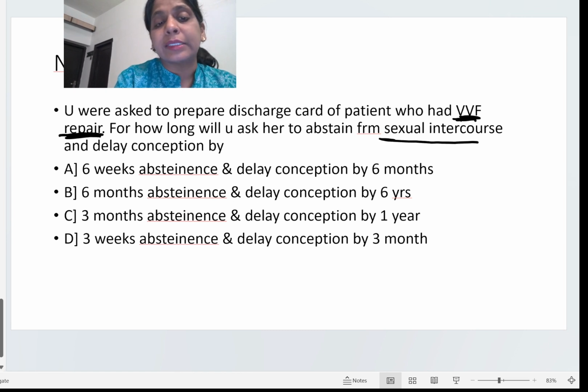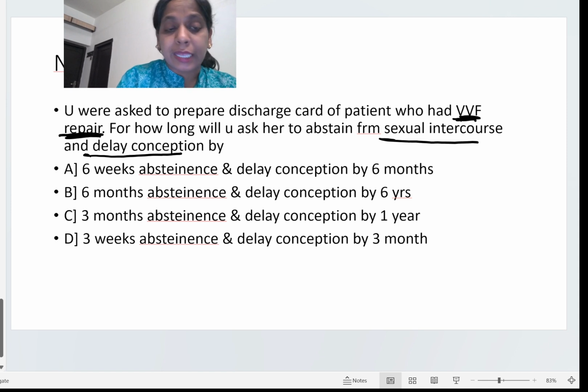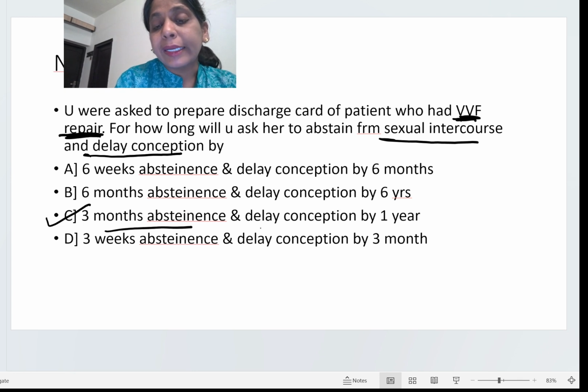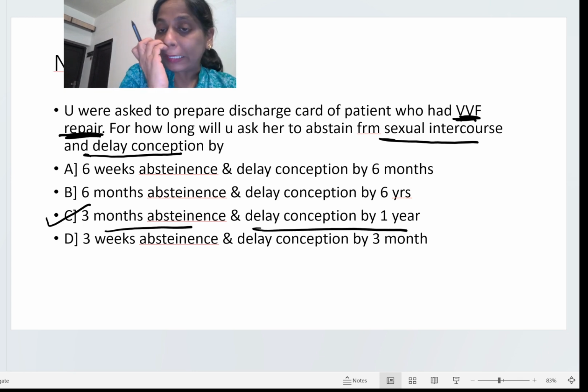Sexual intercourse and conception are delayed, or you can say the patient is asked to have abstinence, because during intercourse and while conceiving, the vagina and bladder get pressurized. So they are asking what is the exact ideal time for the abstinence and delaying conception. The answer to this question is 3 months abstinence and delay conception by 1 year.